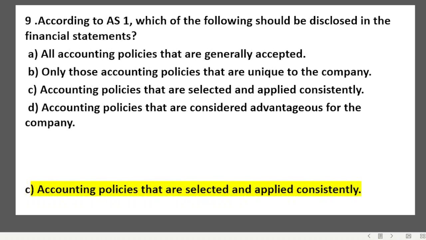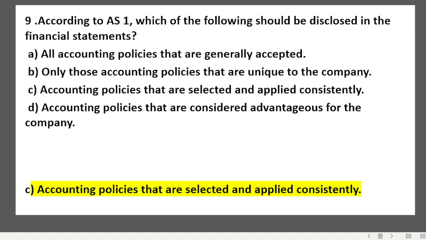Question number 9. According to AS-1, which of the following should be disclosed in the financial statements? All accounting policies that are generally accepted, only those accounting policies that are unique to the company, accounting policies that are selected and applied consistently, and accounting policies that are considered advantageous for the company.